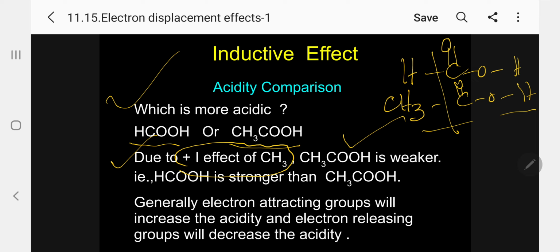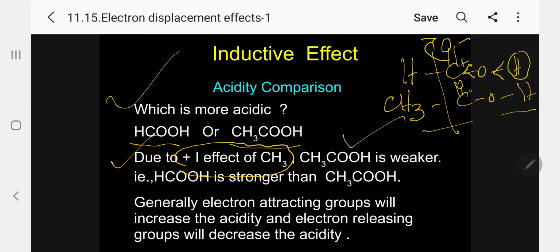So how can you understand this? Kindly follow. Let me show you now. Just consider carbon double bond O. When you compare the electronegativity of carbon and oxygen, oxygen is more electronegative. So it will attract the bond electrons toward it. So this will be minus, and here will be positive. So the carboxylic carbon will have a partial positive charge. So what will happen now? This will correspondingly attract the oxygen atom's bond electrons, and correspondingly this bond's electrons. So this hydrogen will be released in the form of H+. So acidic character is due to the donation of H+.